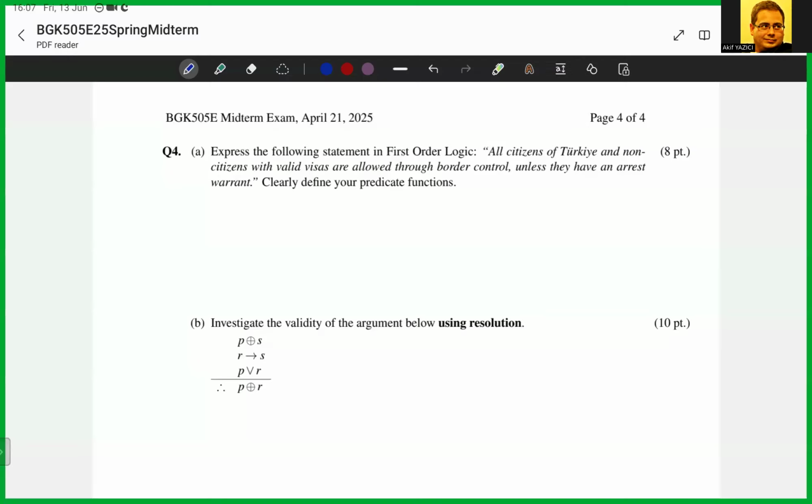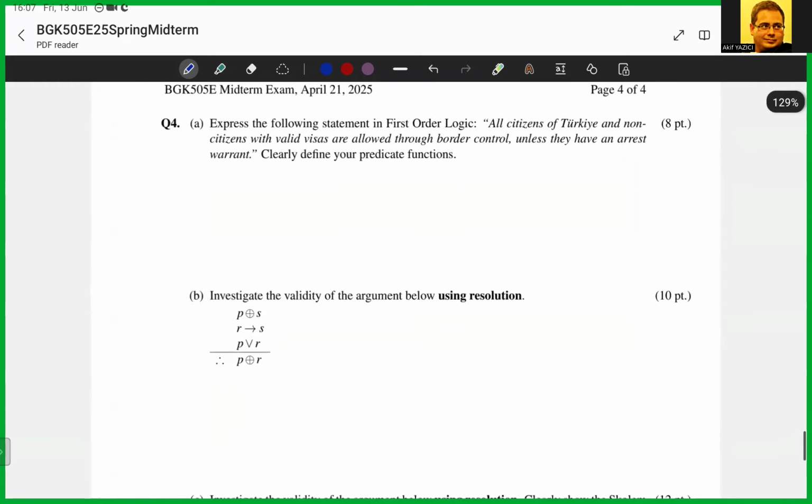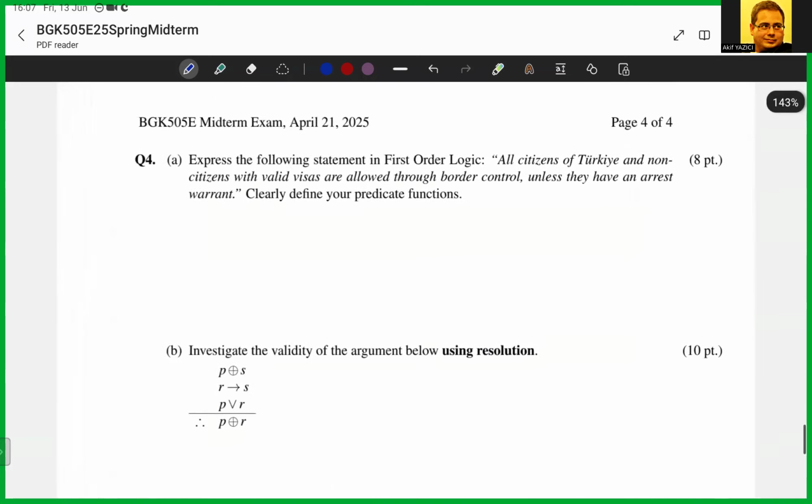Okay, this is the final question of this exam, question number 4, and it is in 3 parts related to logic mostly. So in part A, we are given a statement in broad language. So we are going to convert it or express it in first order logic.